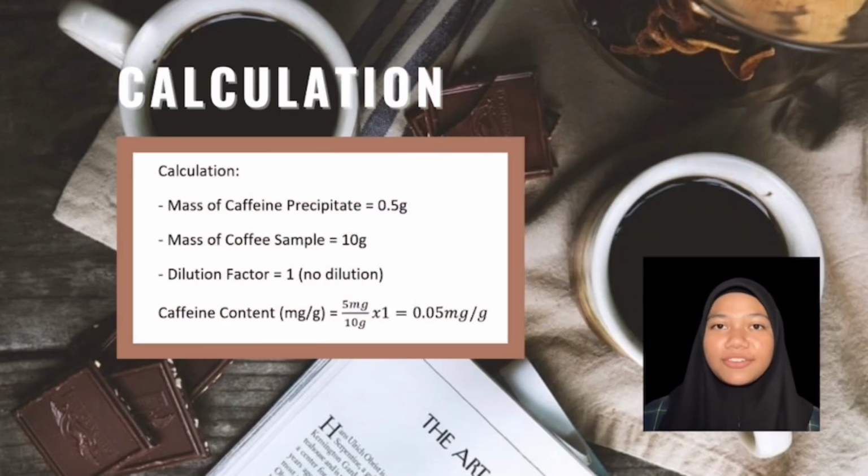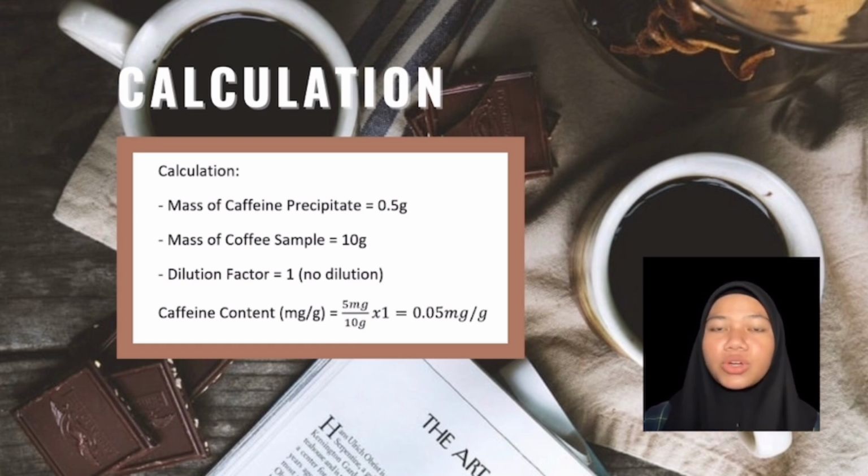For the mass of caffeine precipitate, the value that we took is 0.5 grams, and the mass of coffee sample is 10 grams. Lastly, the dilution factor is taken into account if the sample was diluted during the extraction process. Then it is considered as the dilution factor in the calculation. As there is no dilution, the dilution factor is 1. Then we considered the extraction efficiency to be 80%.